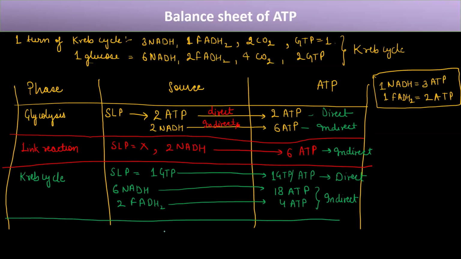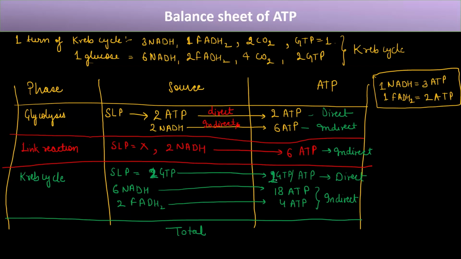Okay. So ultimately, what is the total ATP produced at the end of one glucose consumption during aerobic respiration? Here it will be 2, because we are talking in terms of glucose.